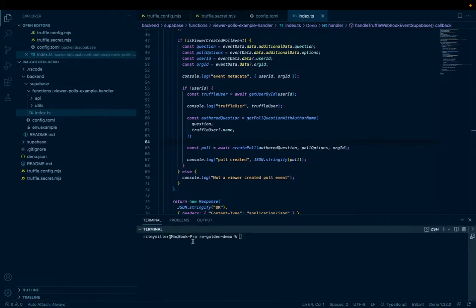This is the same kind of workflow that Supabase suggests that you take for Stripe webhooks or any other third-party webhooks. So we're going to go ahead and deploy the function.